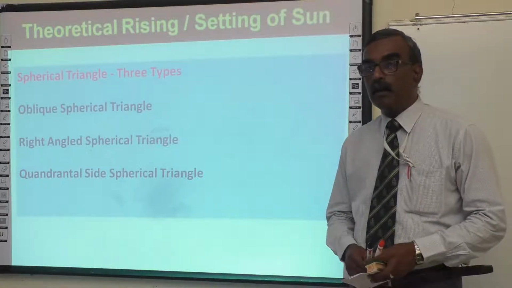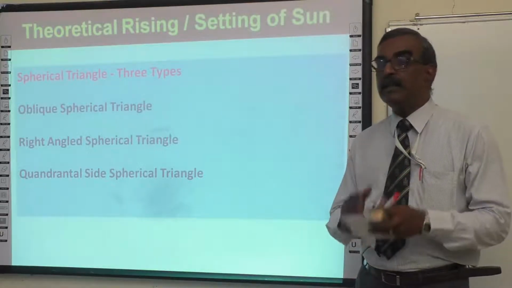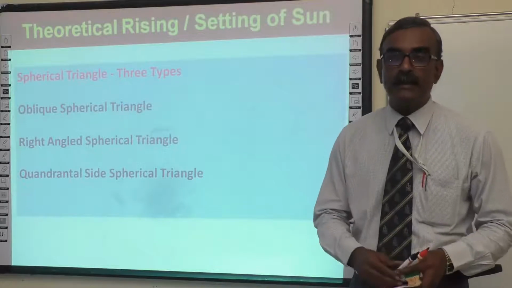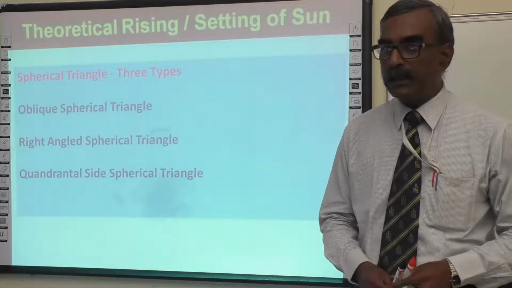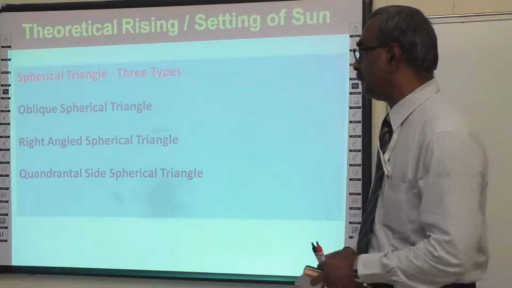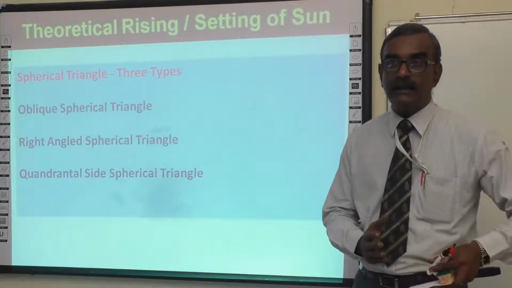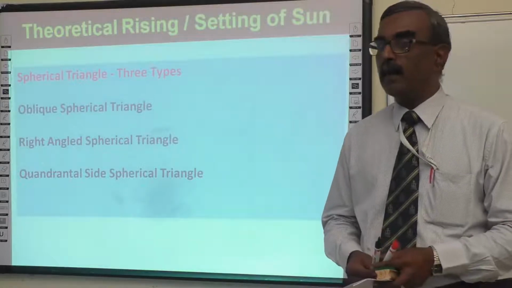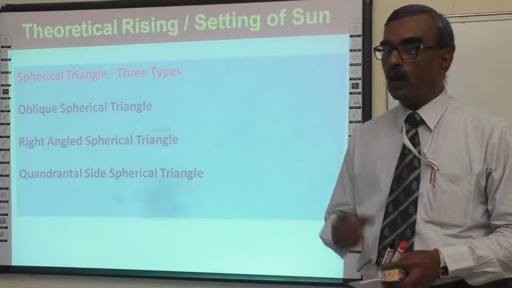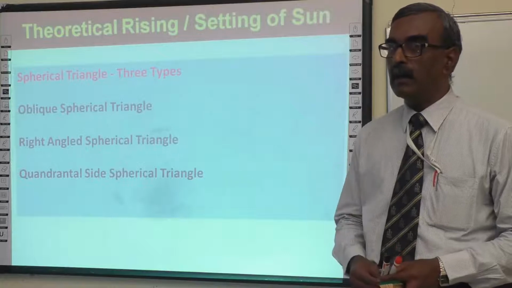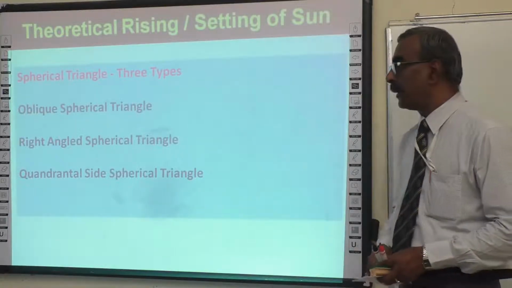Here, if the included angle between 2 sides is 90 degrees, while the other 5 elements, that is the 3 sides and 2 other included angles, are not 90 degrees, then it is called a right angle spherical triangle.